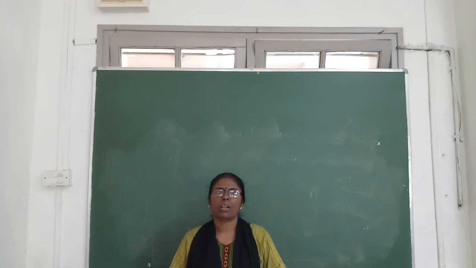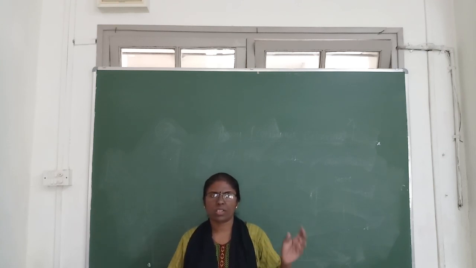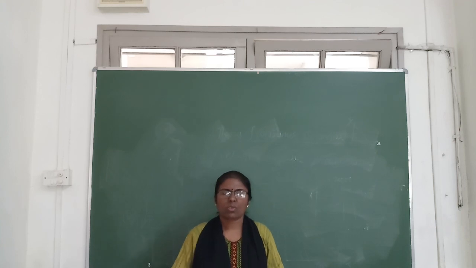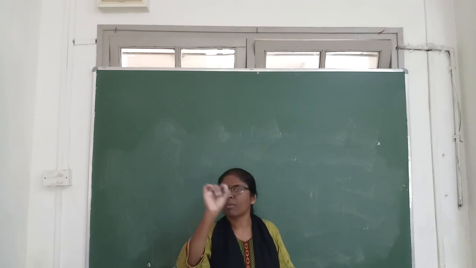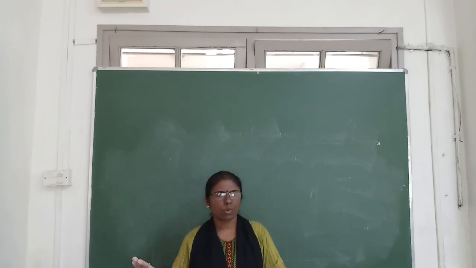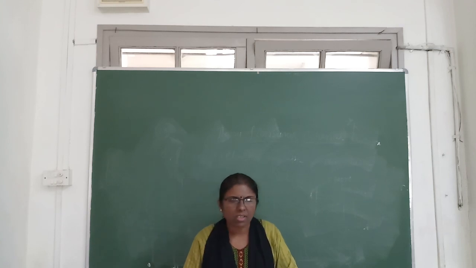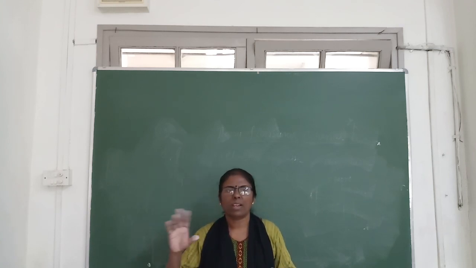Take for example, census is carried out once in: 5 years, 2 years, 10 years, 12 years. So we have to write only the answer, number 3, that is 10 years. Do not write the question and do not write the 4 options, because time is less and the economics paper is too lengthy.